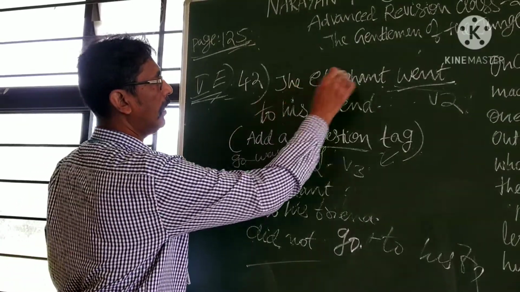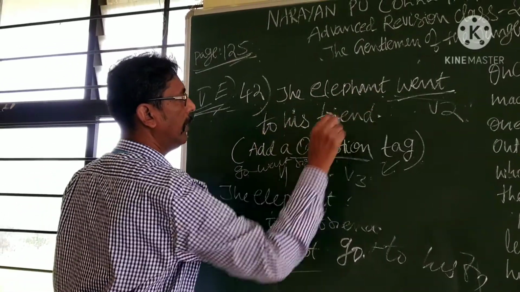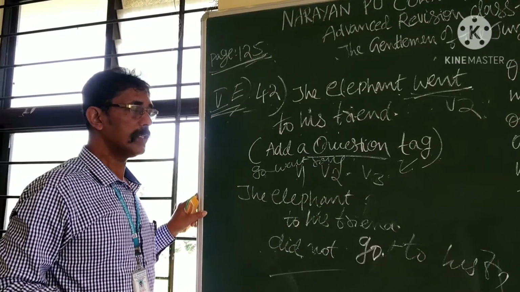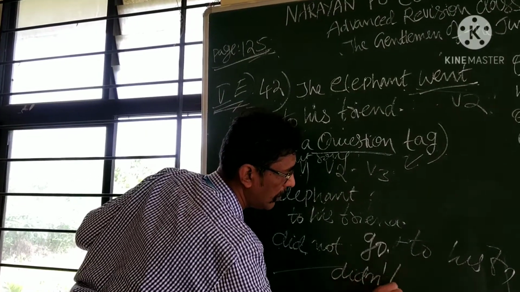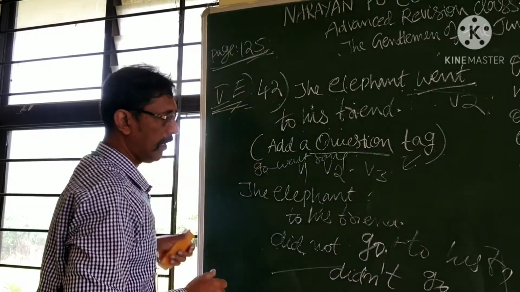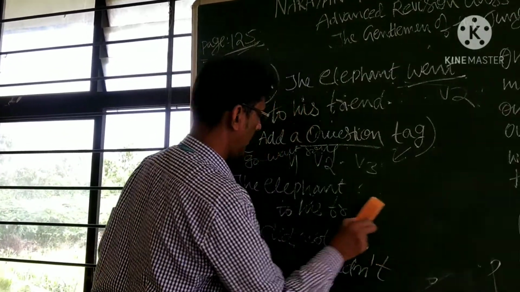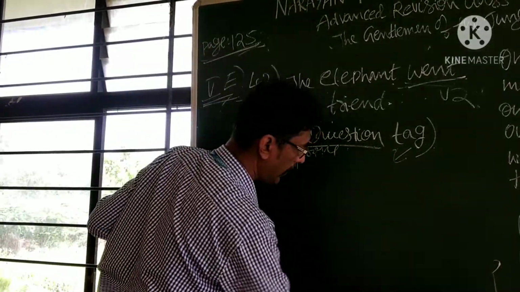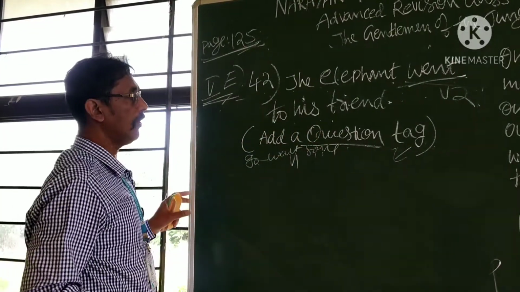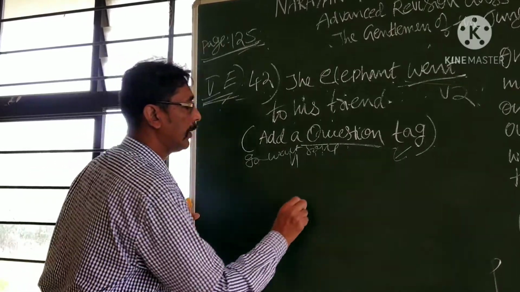The elephant did not go to his friend, a negative sentence. Now, the shortest one, didn't. Didn't go. Remaining all are waste. Didn't is the correct one. Now, didn't is the solution. Now, what is the answer? Didn't.